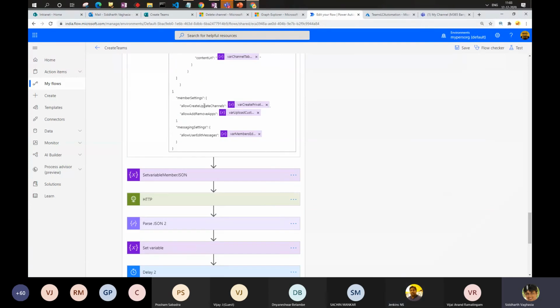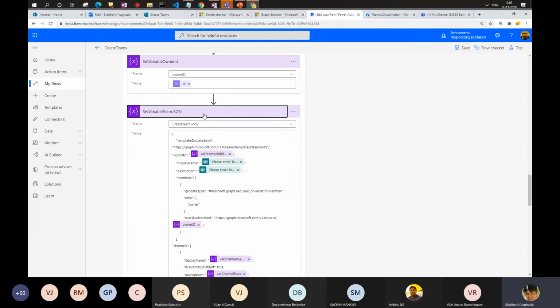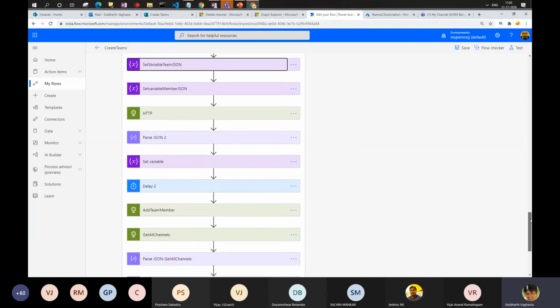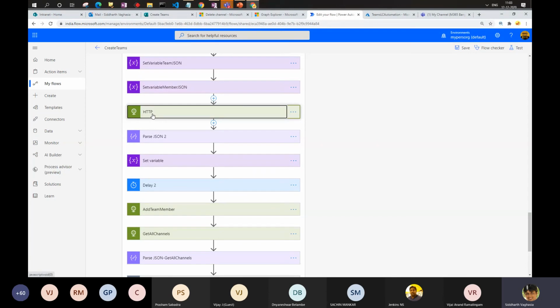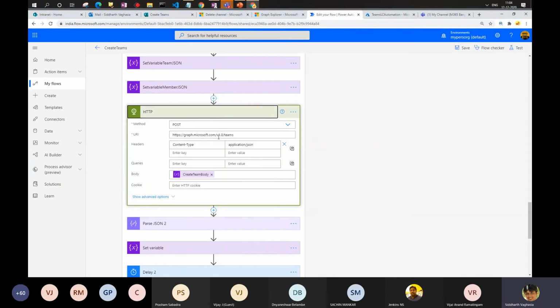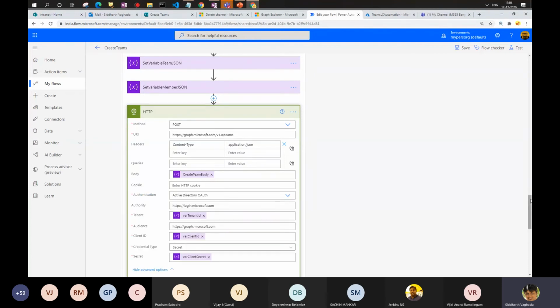And this is where you set the member settings, what you wanted to do. Do you want to allow users to create and update channels? Do you want to add or remove apps, or do you want to allow users to edit the messages? So this is the body of the team's JSON, which is required as a part of calling the Graph API. And then you call the endpoint, which is the teams endpoint, which is of type POST. Okay, now comes the interesting part.